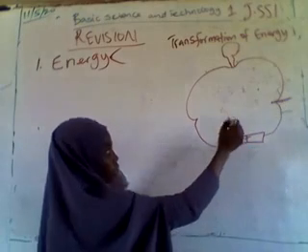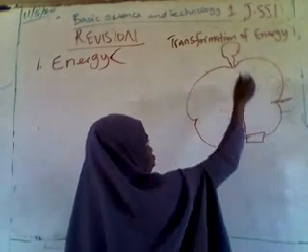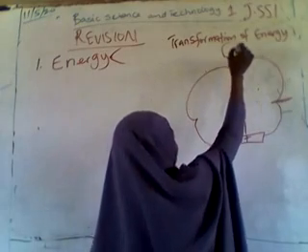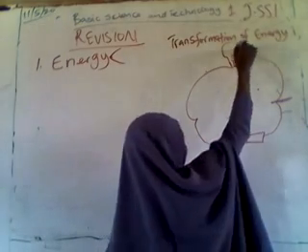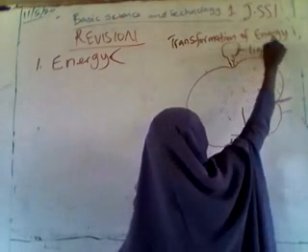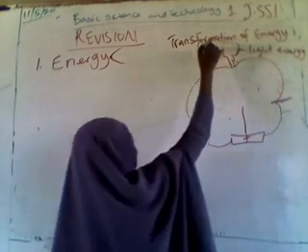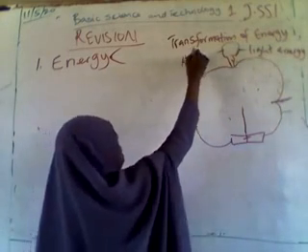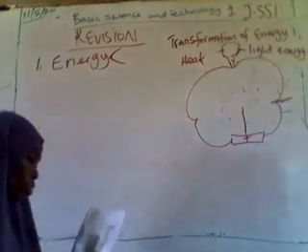This is a battery. From the wire, it can transform it to our bulb, and it will give us light energy, and it can also produce heat energy.